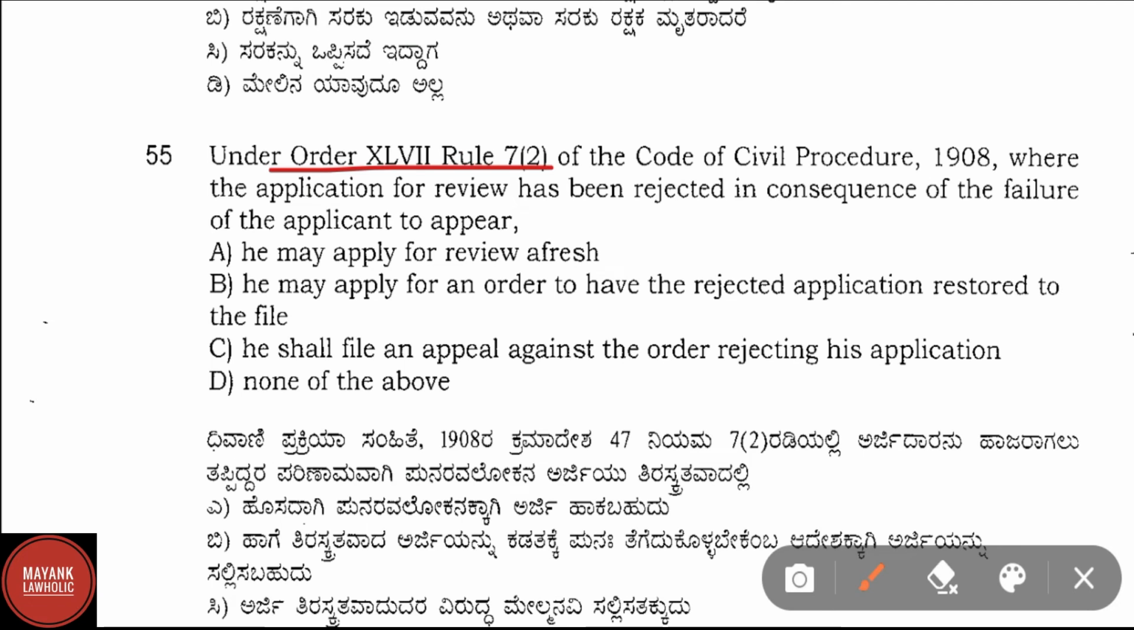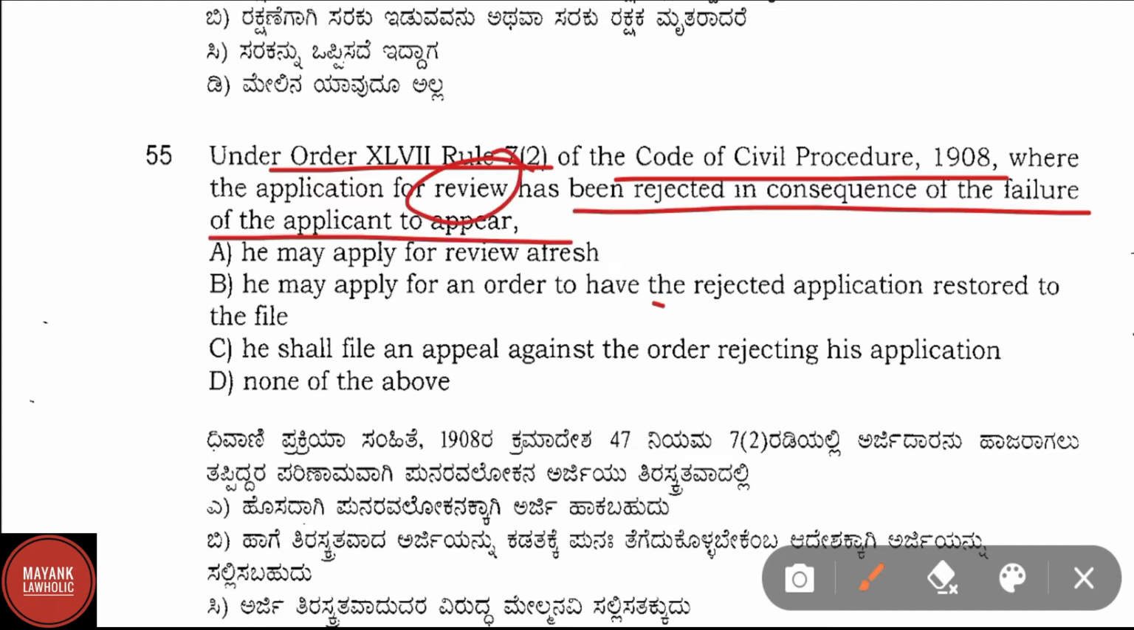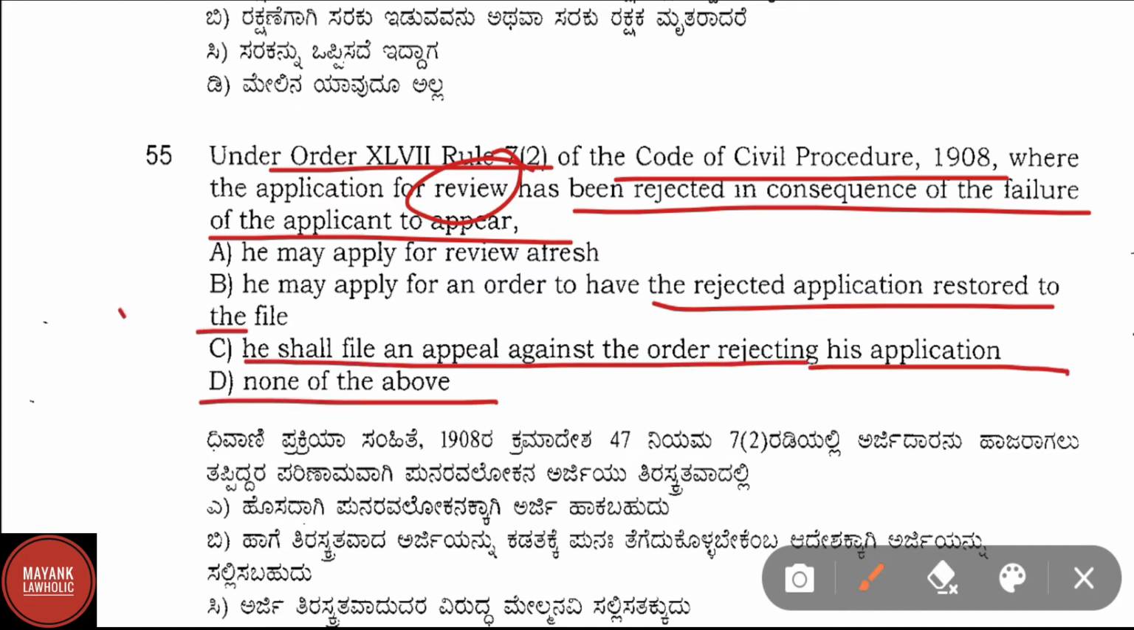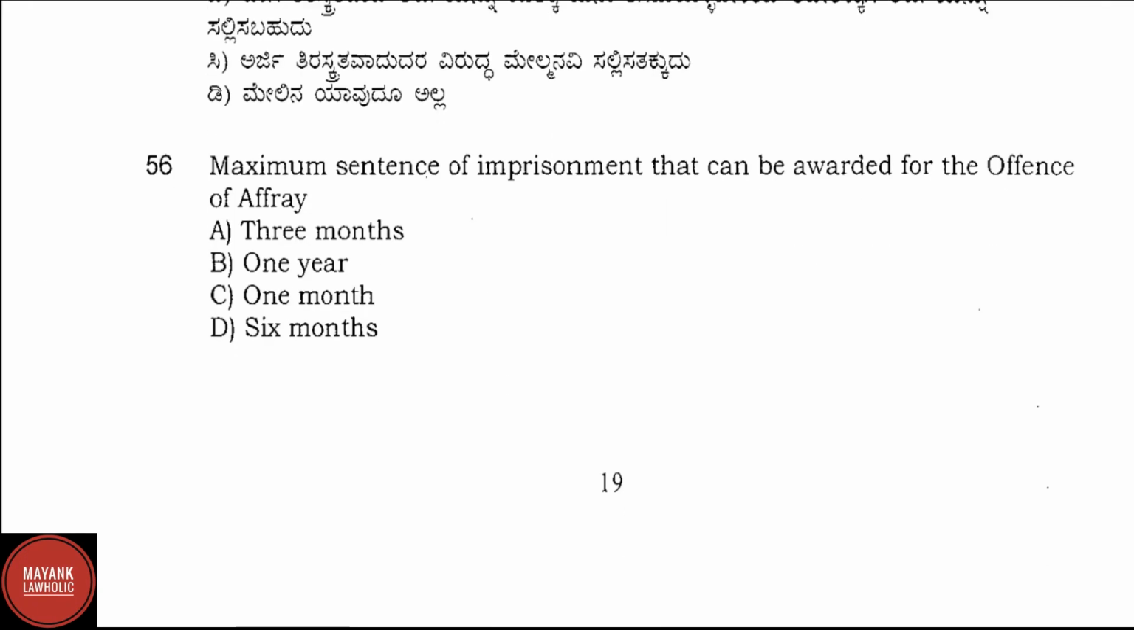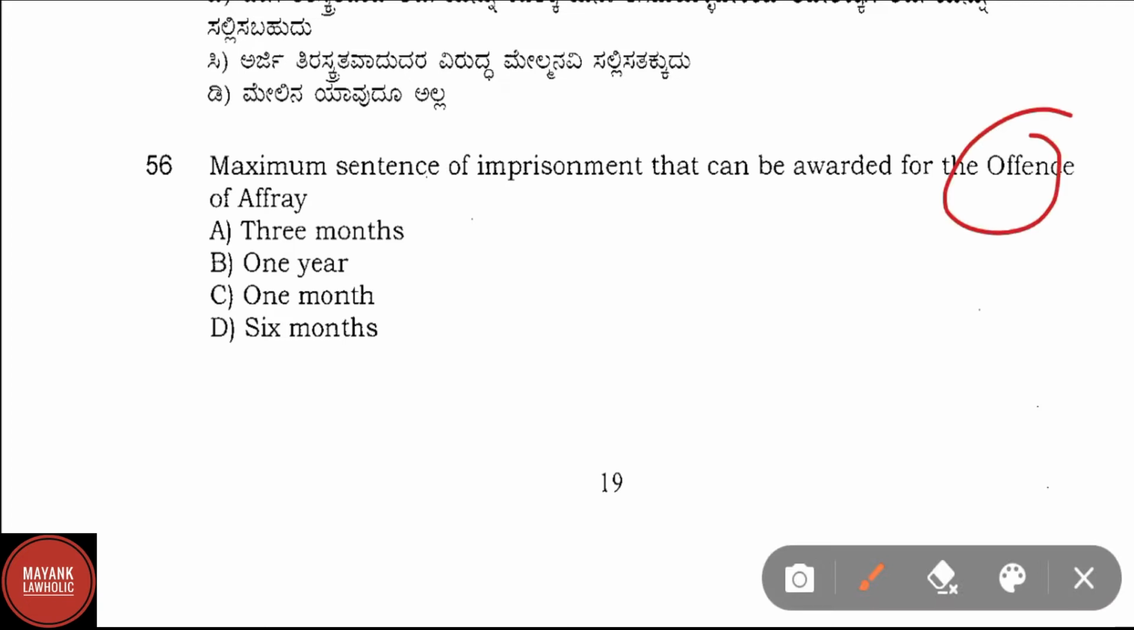Under Order 47, Rule 7, Clause 2 of the Code of Civil Procedure 1908, where the application for review has been rejected in consequence of the failure of the applicant to appear. Option A, he may apply for review afresh. Option B, he may apply for the order to have rejected application restored to the file. Option C, he shall file an appeal against the order rejecting his application. And option D, none of the above. Here correct answer is option B, that is he may apply for an order to have the rejected application restored to the file. Question number 56. Maximum sentence of imprisonment that can be awarded for the offence of affray. Here correct answer is option C, that is 1 month. For 1 month, maximum punishment can be awarded in cases of affray.